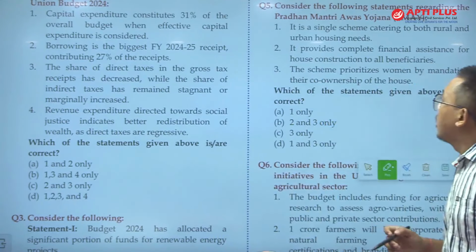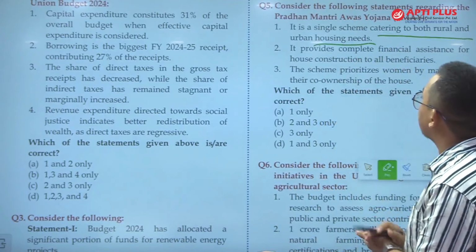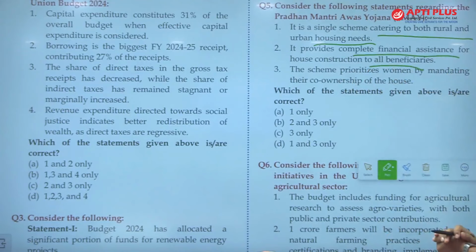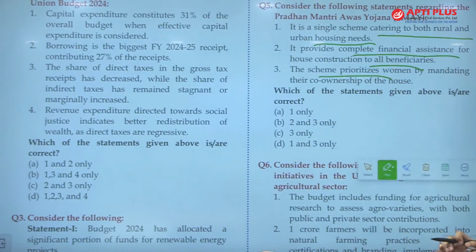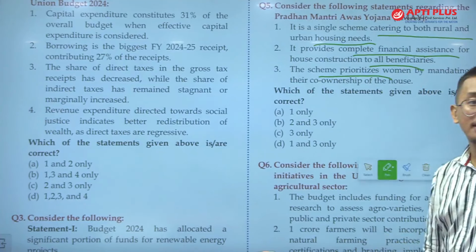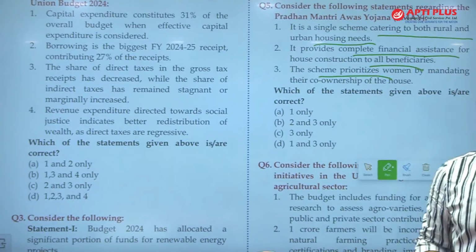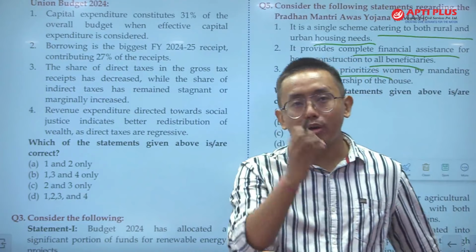So the statements are: it is a single scheme catering to both rural and urban housing needs. It provides complete financial assistance for house construction to all beneficiaries. Statement 3 is: the scheme prioritizes women by mandating their co-ownership in the house. ठीक है, if you know the basics about the Pradhan Mantri Awas Yojana, one of the objectives is to empower women.